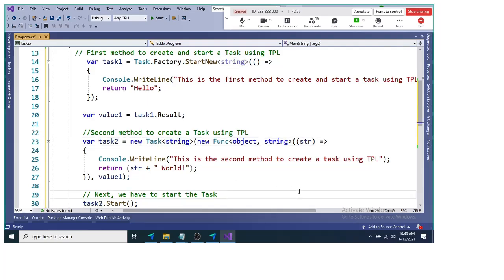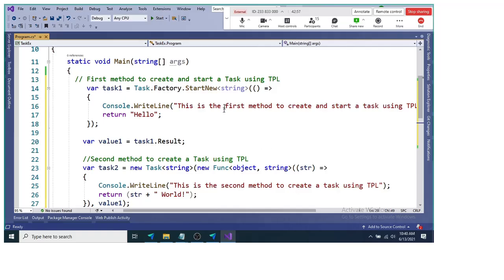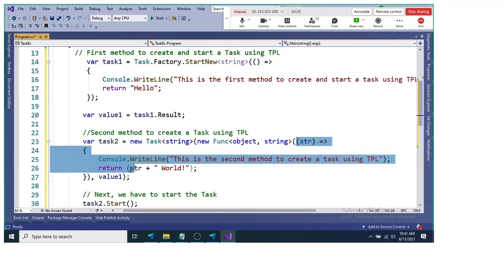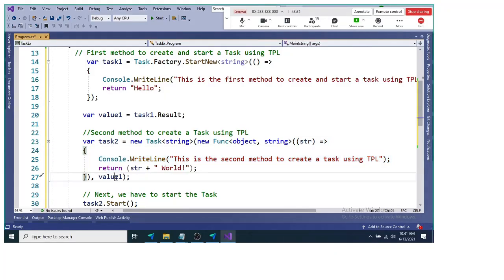But there is a small difference between the previous one and this one. Now I am creating the anonymous method using a Func delegate. Func is a built-in delegate which will help you to create an anonymous method. Here we pass object as a parameter and string as a parameter. So we are passing the two parameters here, and then we have the anonymous method in this particular Func delegate, and then we are passing the value as a parameter here.